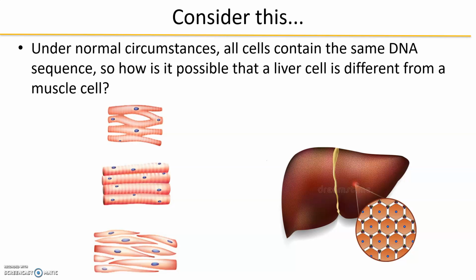So for note, under normal circumstances, all cells contain the same DNA. Okay, so this is barring any mutations. So why do cell types look different? Why does a liver cell resemble this orientation, whereas muscle cells are longer, have shared nuclei, etc.? Okay, so the answer is going to be largely, or even loosely, gene regulation.